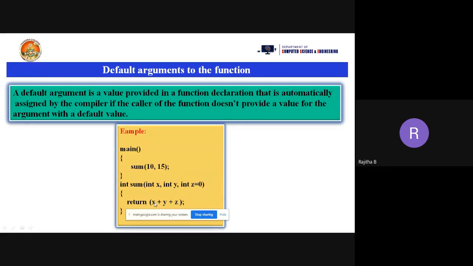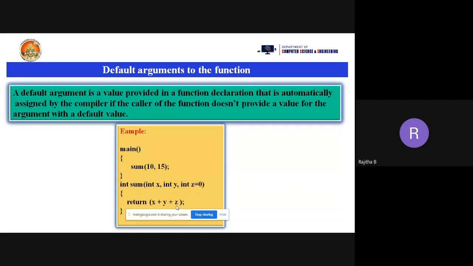So what is the result of x plus y plus z here? 25. Yeah, 25. Why? Because I'm taking the z value as 0. Because it is the default argument. I'm not passing the parameter in the actual parameters here. So z value is assigned with 0. So 10 plus 15 plus 0 is 25. So like this, we can take the default arguments also.